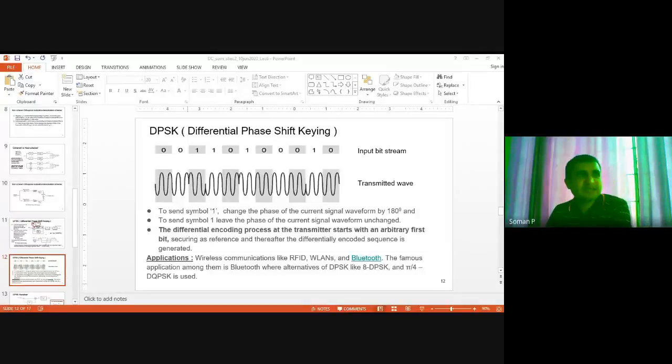Here we are talking about only 2 phase shifts, either 0 or 180 degrees. You can have QPSK, you can have multi-level DPSK also, M-ary DPSK, like 0 phase shift, 90 degree phase shift, 180 degree, and 270 degree. There also DPSK is possible, but it is M-ary DPSK. You can call it like that.